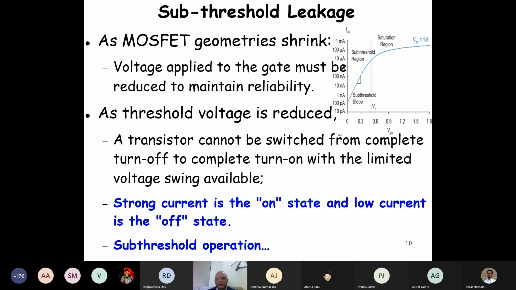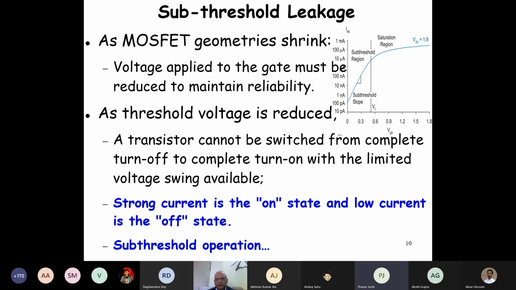Yes, correct. As we reduce the transistor dimensions, we have to operate in the subthreshold region. We cannot really operate in the saturation cutoff region. And therefore, when we operate in the subthreshold region, in the off state also, there is substantial current, and in the on state, there is a little more current.